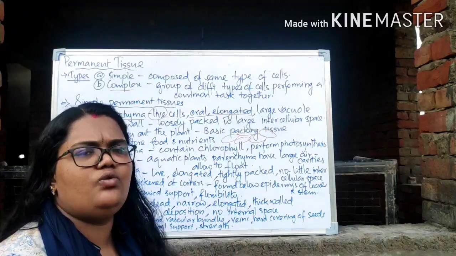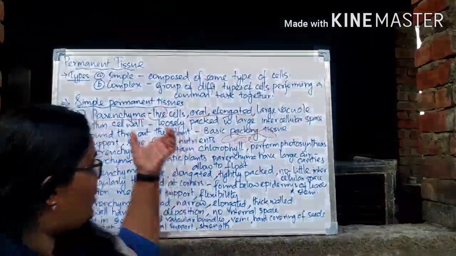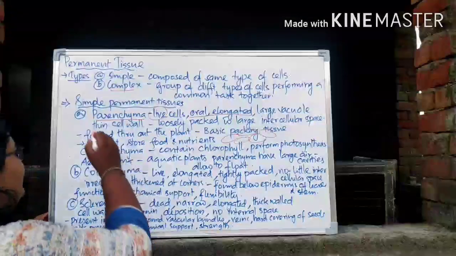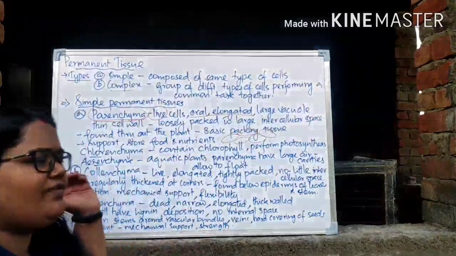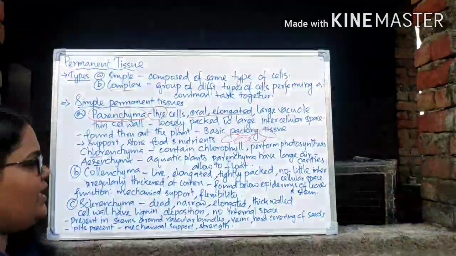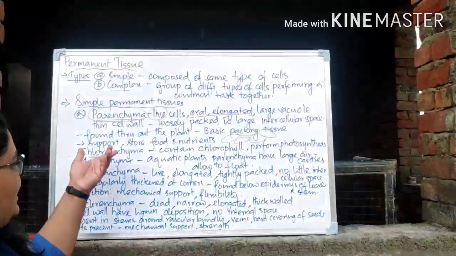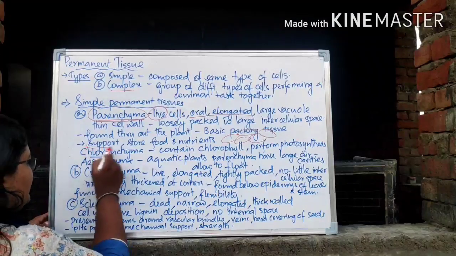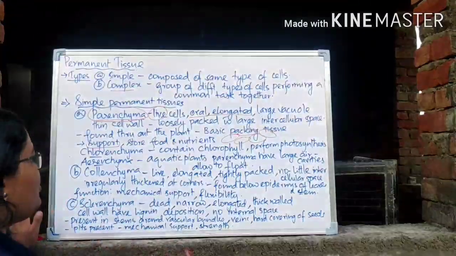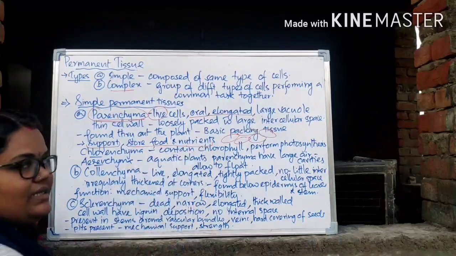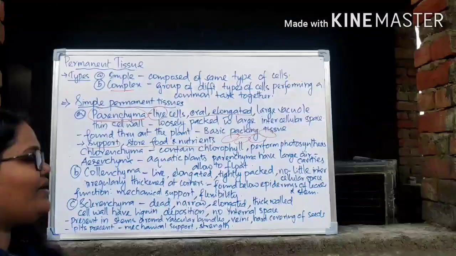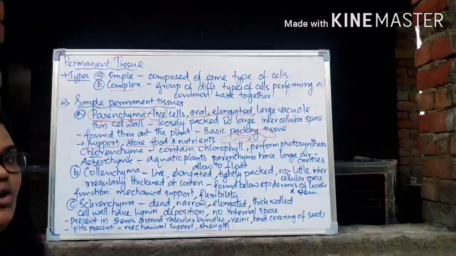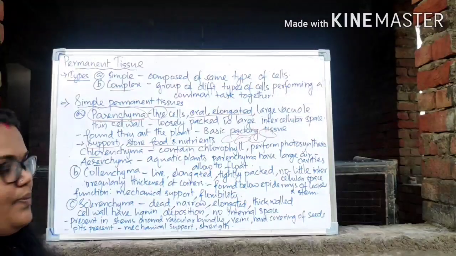Wherever it is, whether it is root, stem, leaf, you can see these types of tissues. That's mainly the parenchyma. So that's why it is known as the basic packing tissue. You can find it throughout the plant body, right? And what is the function of this? Mostly it can function as supportive in function, right? And it can even store food and nutrients for the plants. So these functions are commonly done by the parenchyma. It can be supportive in function. It can store food and nutrients for the plants also, right?